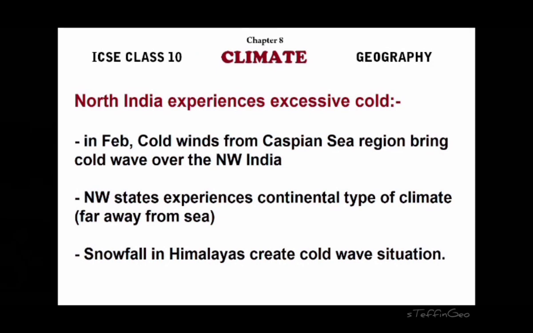Now, why does North India experience severe cold during the winter season? There are so many reasons. The few important reasons are here. The first one: usually the coldest month is January, but around February, cold winds from the Caspian region will start blowing toward northwest India. You know where the Caspian Sea is? It's in the western part of Asia. So during the February months, cold winds will start blowing from that area towards the northwestern part of India.